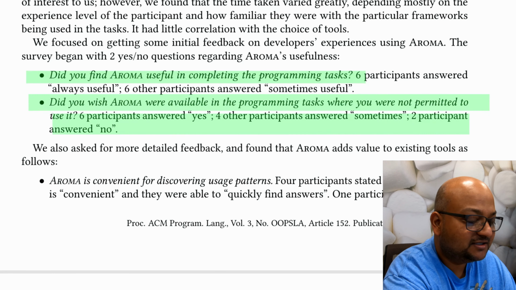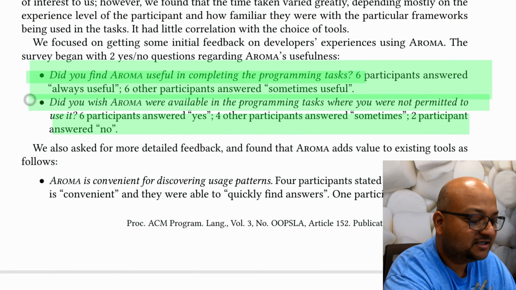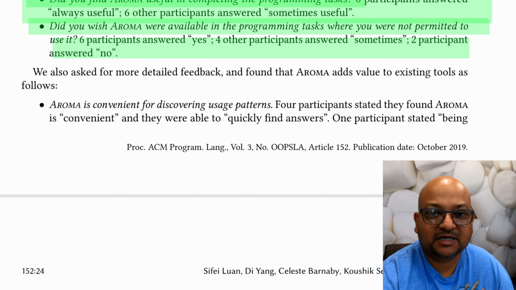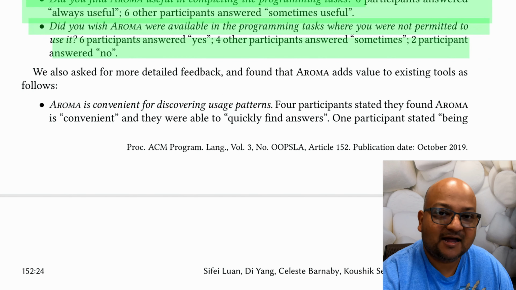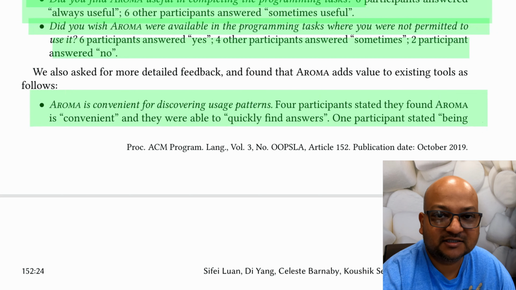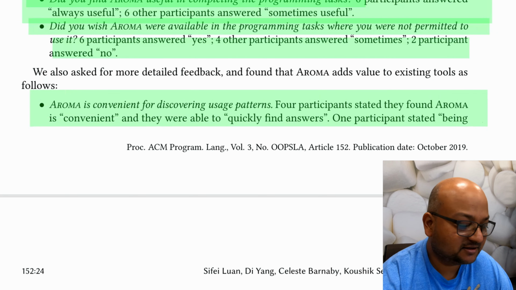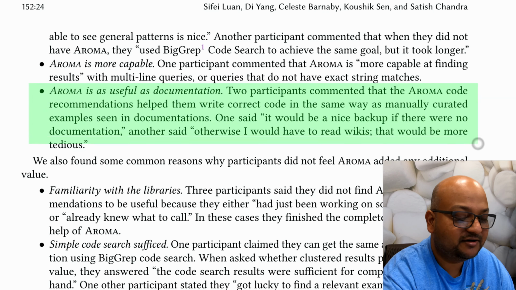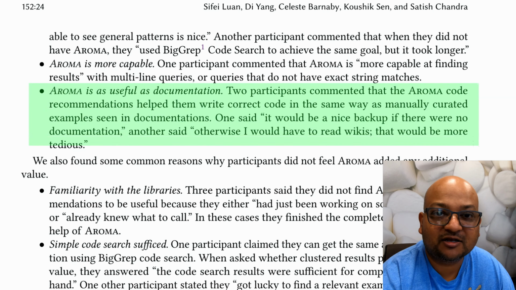And for each of these questions, they got largely positive answers. They asked the developers for more detailed feedback, and a lot of them pointed out that Aroma was indeed useful for discovering common usage patterns. It's also interesting to note that some developers started treating Aroma's results as documentation for the methods that they were trying to use.